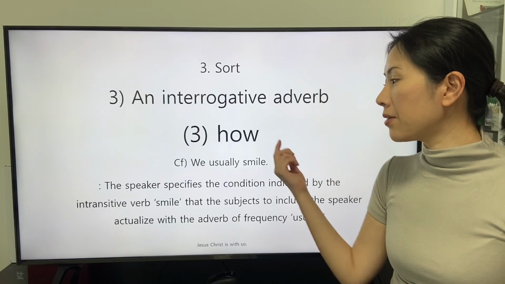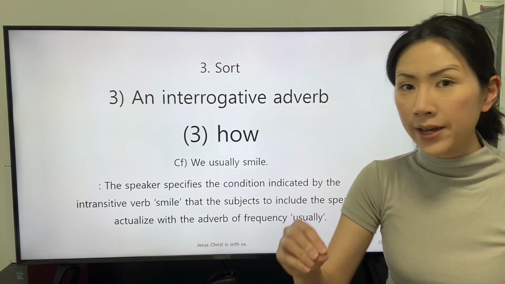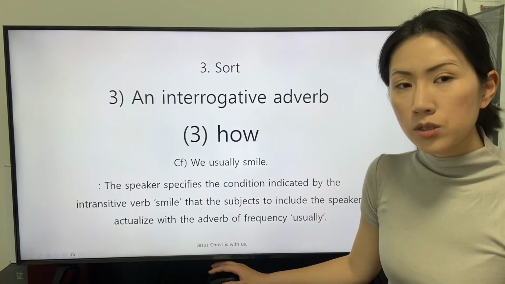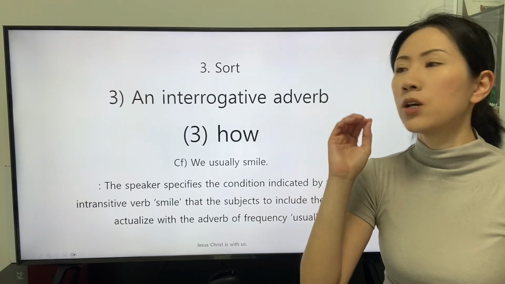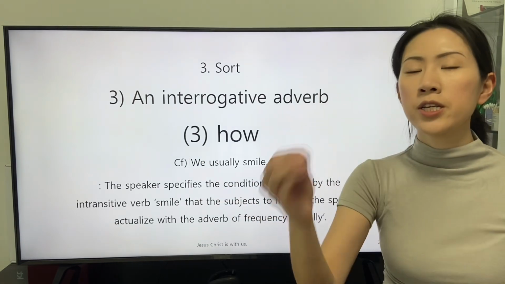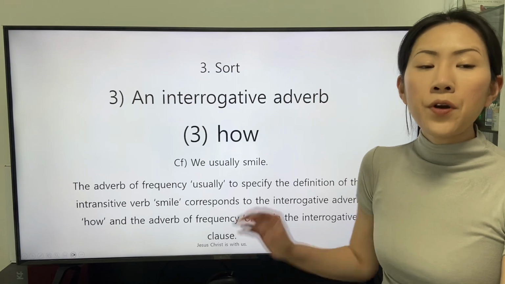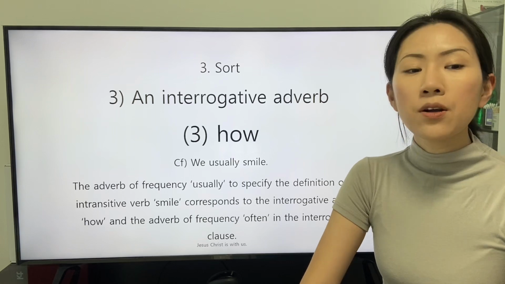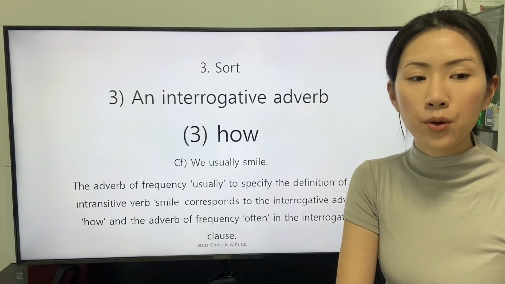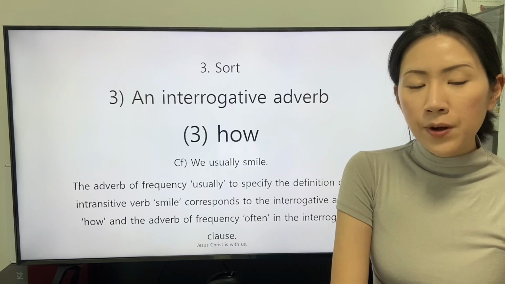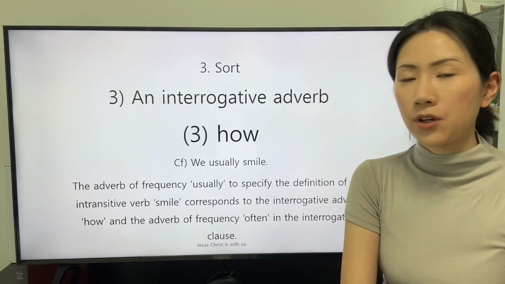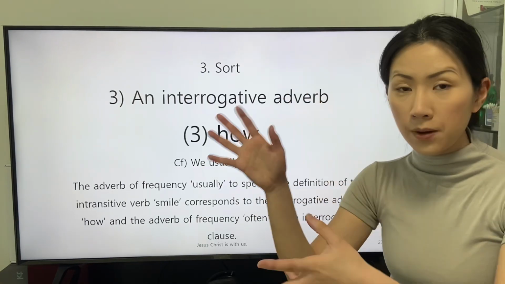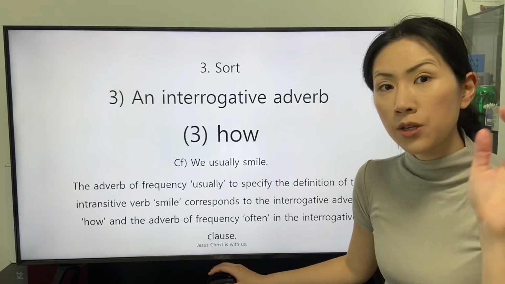The action indicated by the intransitive verb smile is specified with the adverb of frequency usually. So we can understand the condition of the subject to include the speaker. The adverb of frequency usually, to specify the definition of the intransitive verb smile, corresponds to the interrogative adverb how and the adverb of frequency often in the interrogative clause. The adverb of frequency usually corresponds to the phrase of the adverbs how often in the interrogative clause.